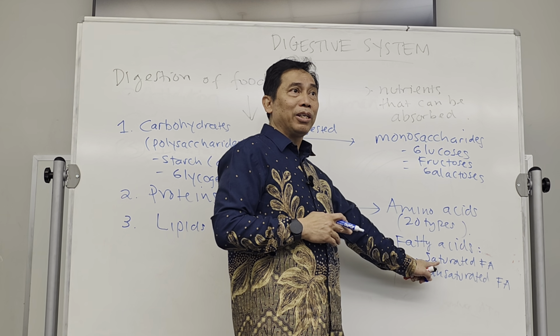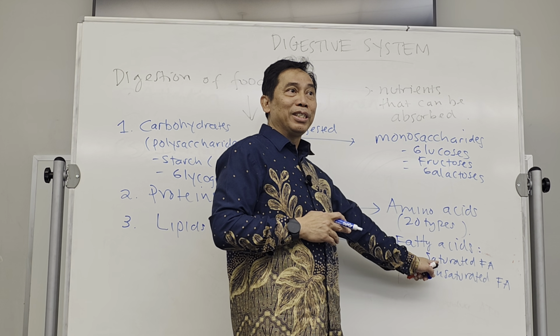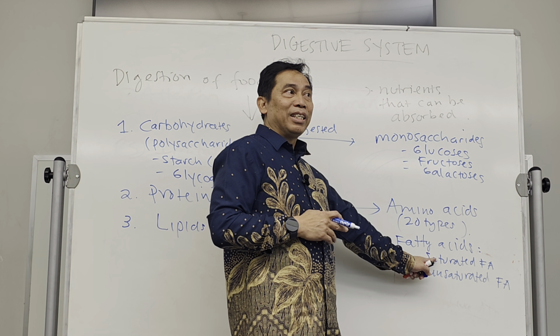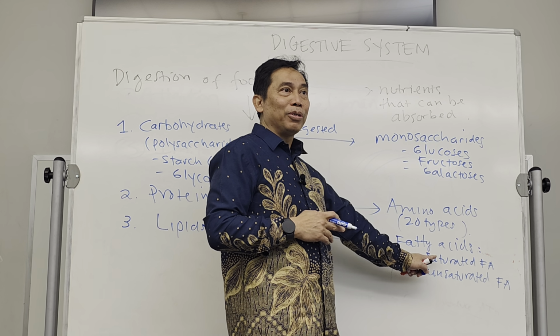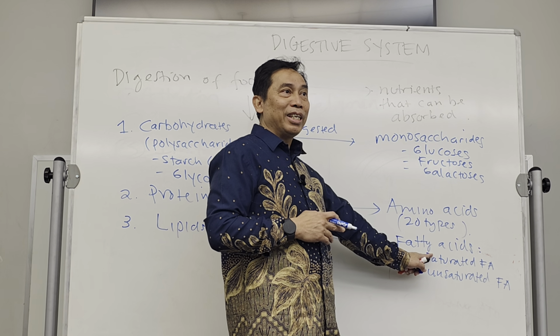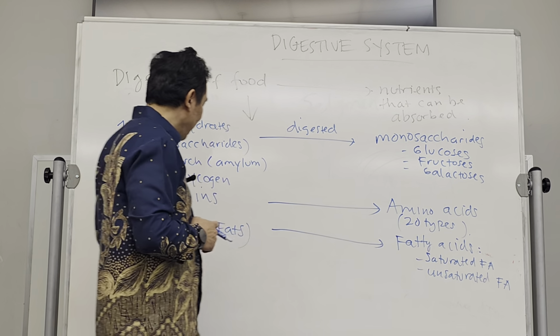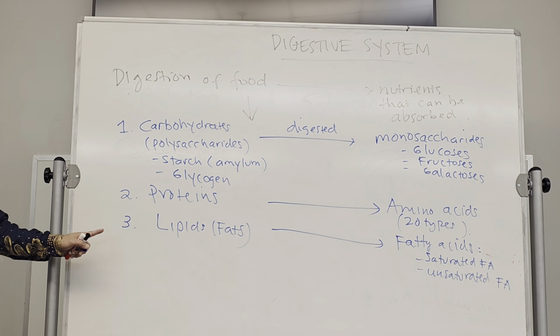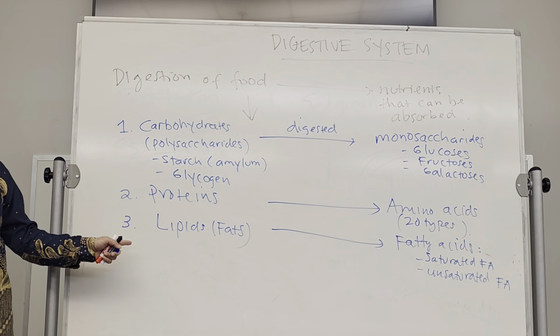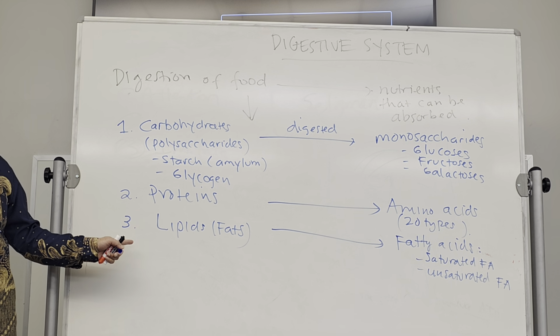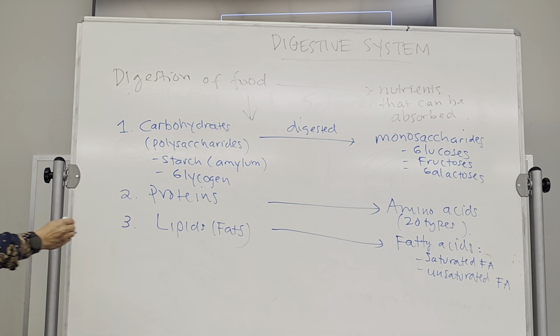For example, to make your sexual hormones, the steroids, the testosterone, progesterone, estrogen, it is made from lipid. It means that you also have to eat food that have lipids on it, fats on it. Okay? Now, the last one,